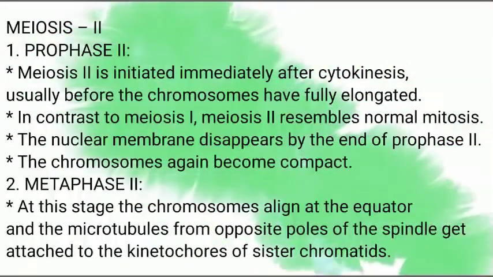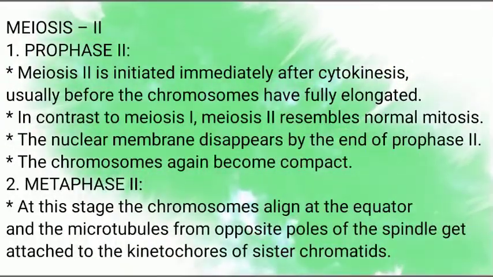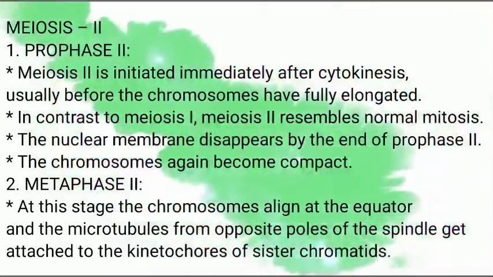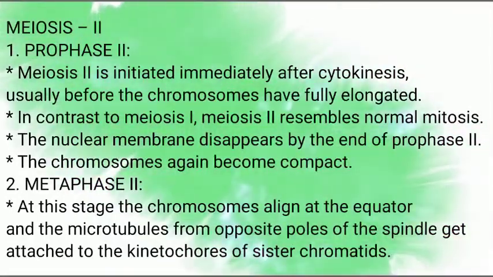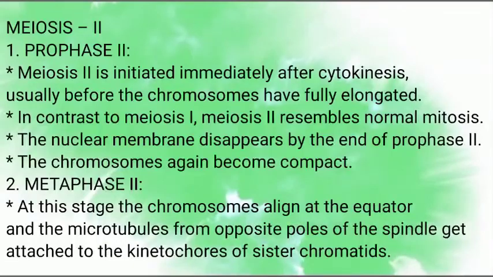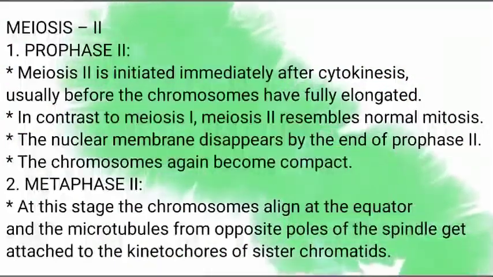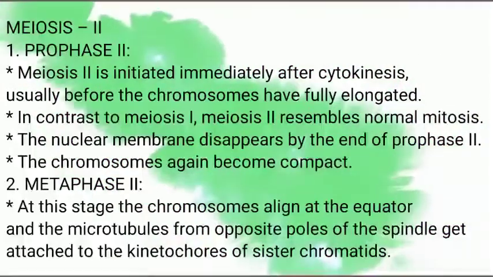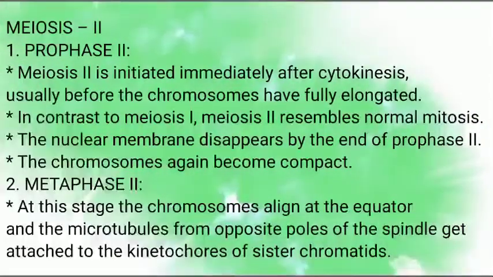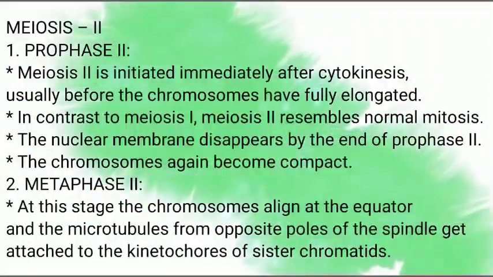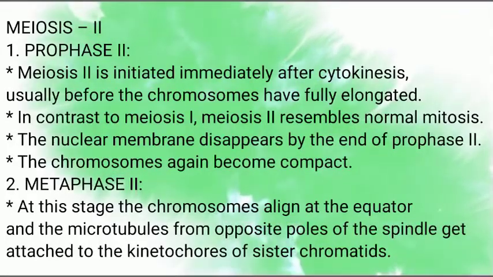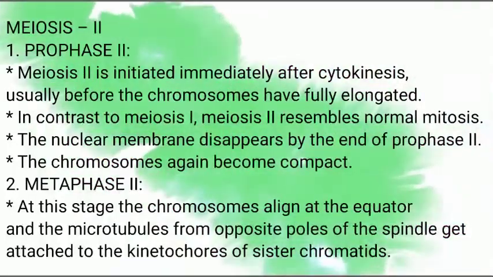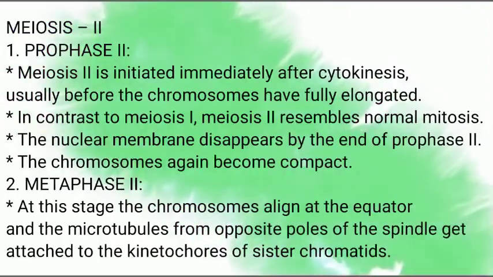Meiosis 2. The very first one, prophase 2. Meiosis 2 is initiated immediately after cytokinesis, usually before the chromosomes have fully elongated. In contrast to meiosis 1, meiosis 2 resembles normal mitosis. The nuclear membrane disappears by the end of prophase 2. The chromosomes again become compact.